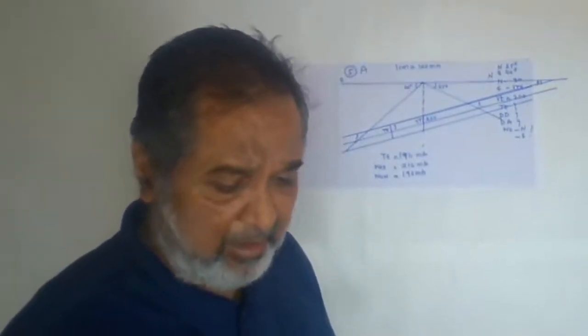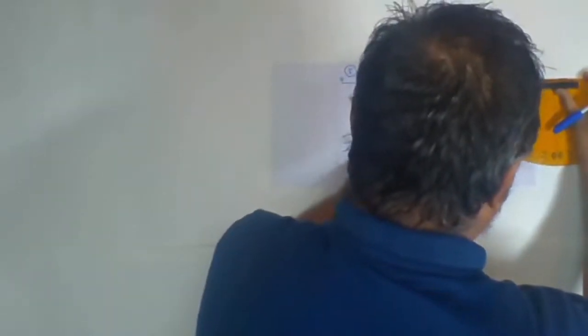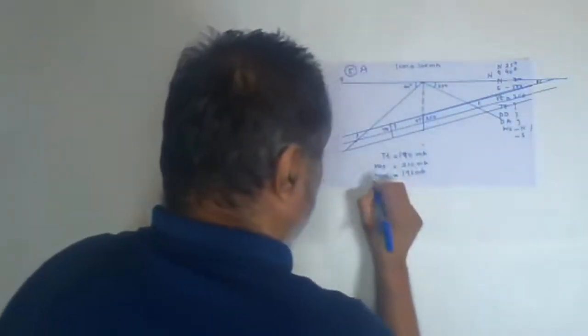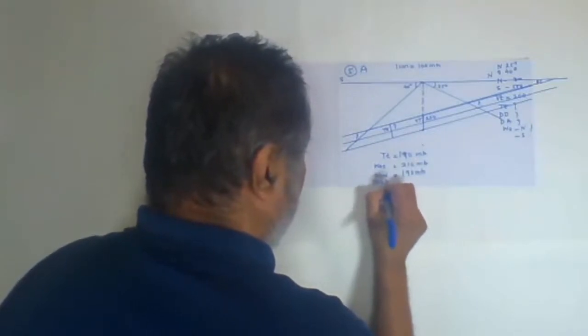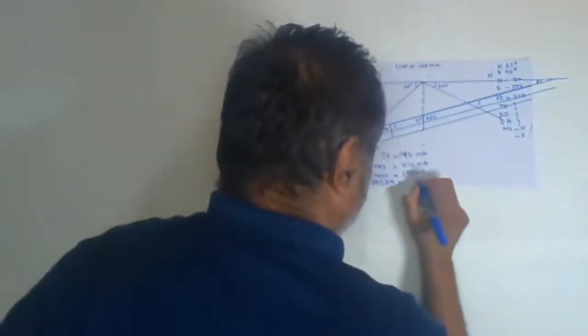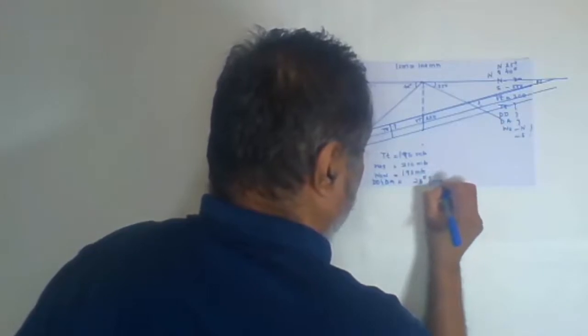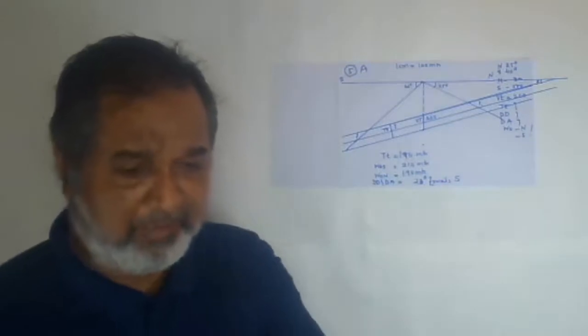The bed is dipping by how many degrees? Measure this angle. 10, 20, 21, 22, 23. So the dip amount is how much here? 23. Yes. So 23 degrees towards south. So this is the problem number 5.